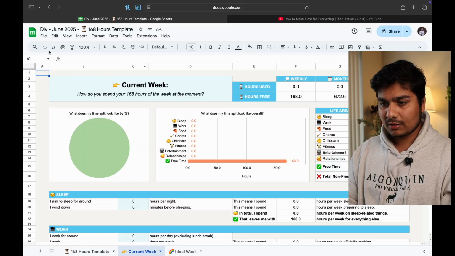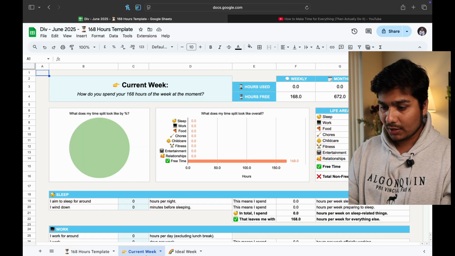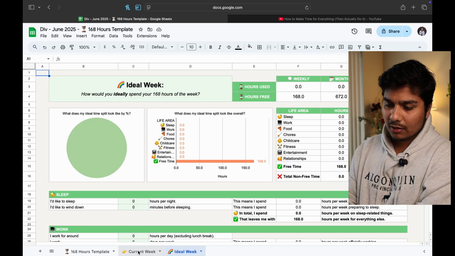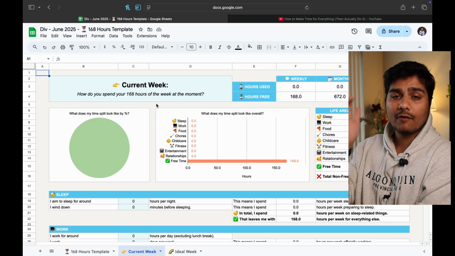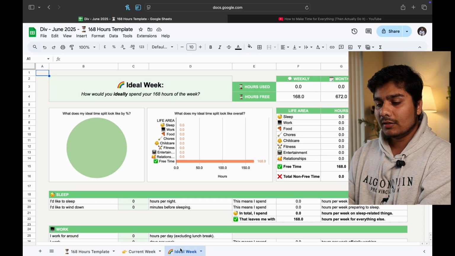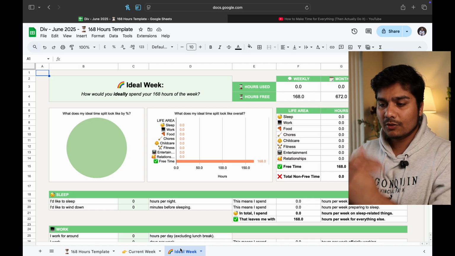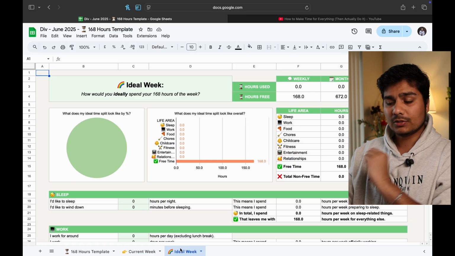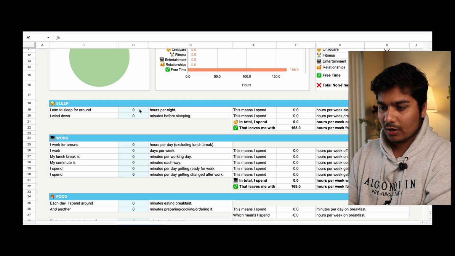Let's jump into this. Here is the timesheet. It says 168 hours template. We have a current week and an ideal week. Both of the sheets are identical. The purpose behind the current week is how you're spending those 168 hours currently, and the ideal week is to reflect based on that and see where you can do some trade-offs and hopefully spend some hours on those ideal weeks. So first one, I aim to sleep for how many hours per night.